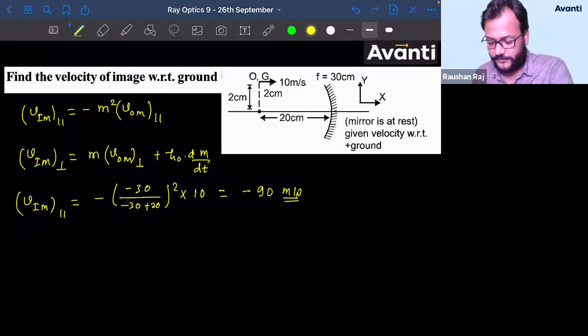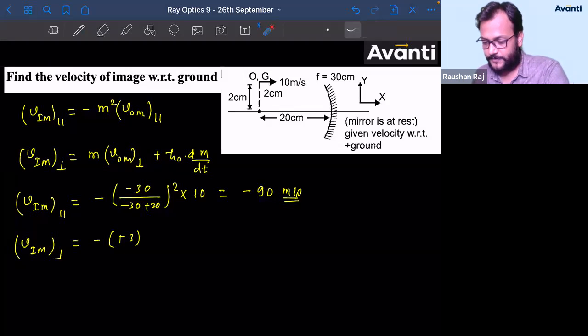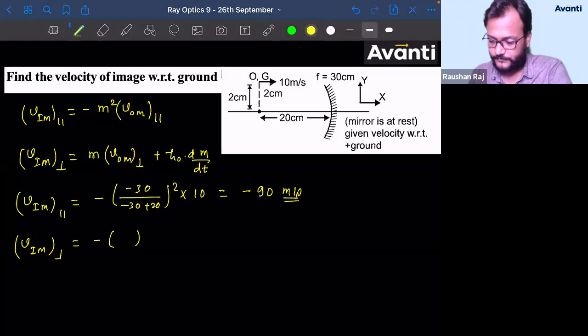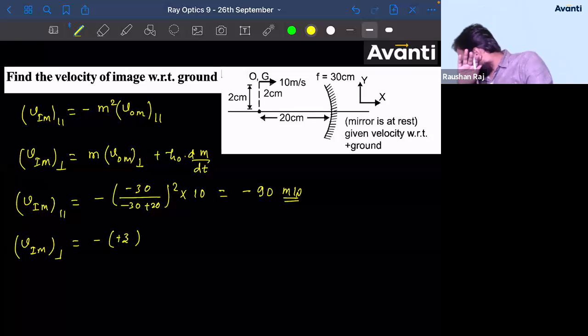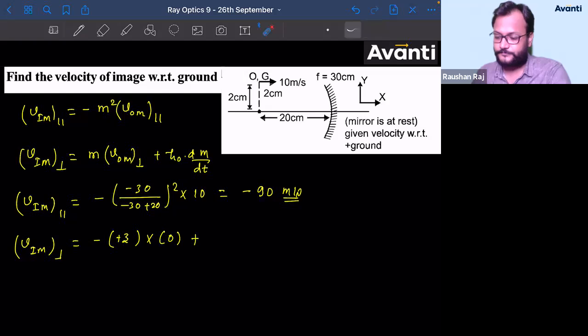What about the velocity of image with respect to mirror in perpendicular direction? The formula is, what magnification did we get, bachcha? So minus of minus 3. Sorry, plus 3 actually. Plus 3 it will be, right? If you put this value, you will get plus 3. So plus 3 into what is the velocity of object with respect to mirror in perpendicular direction? That is 0. Plus what is the value of h naught, bachcha log?